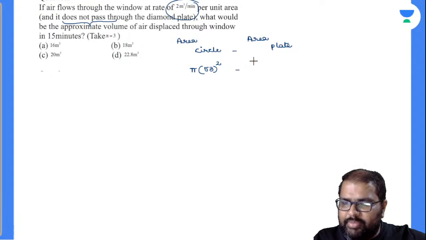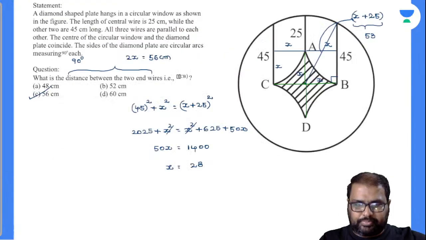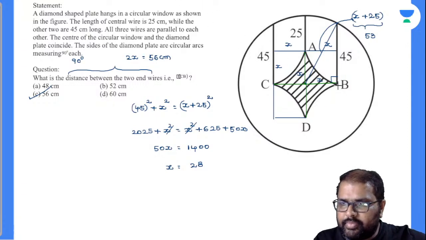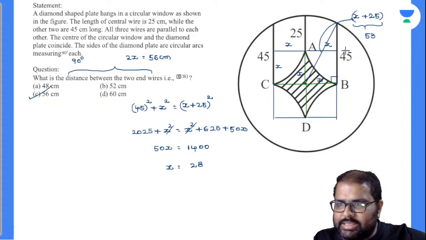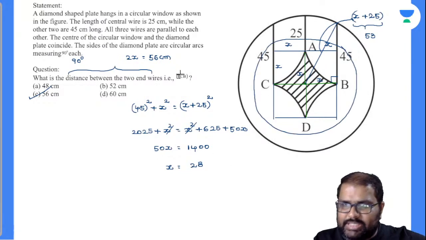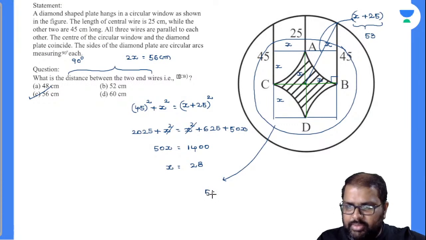Minus, what is the area of the plate? Area of the plate is nothing but, now you closely observe there. Observe it carefully. I will be drawing this one. Area of the plate is this one, beta. So suppose I take it like this. This complete part I will take as a square, because this is x only. So what will be the area of the square? Area of the square will be 56 whole square, because the side value is 2x.